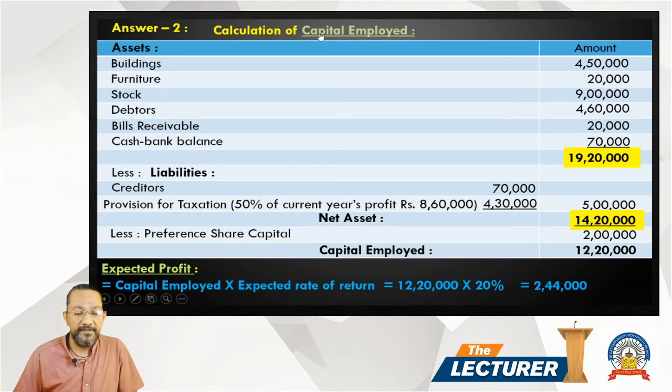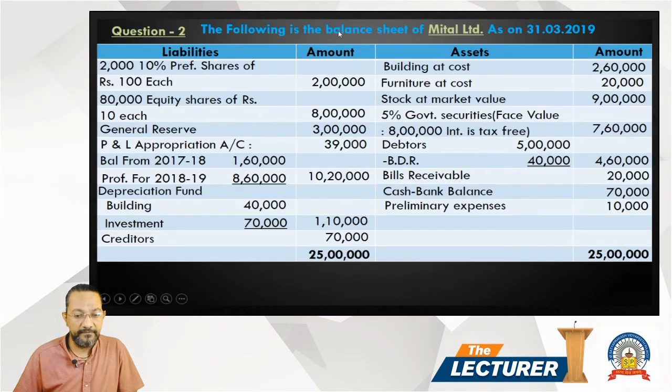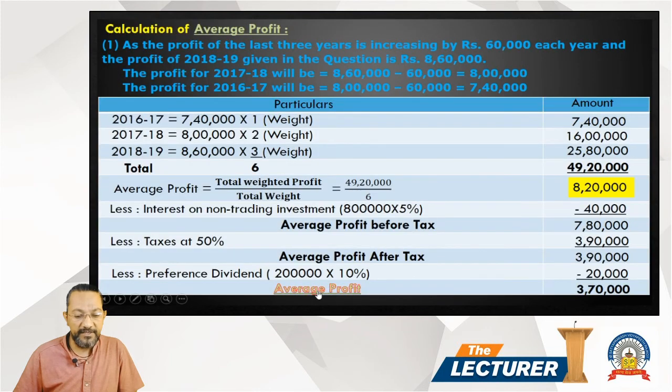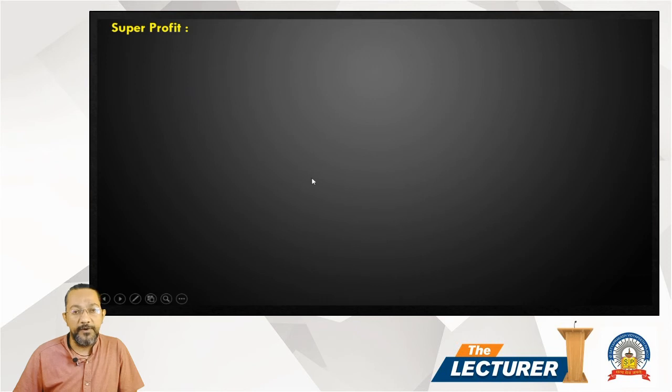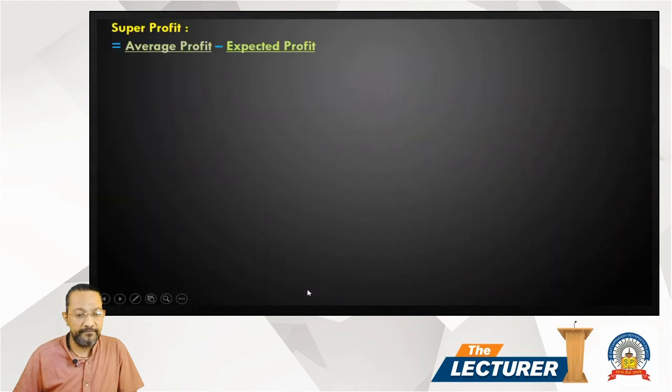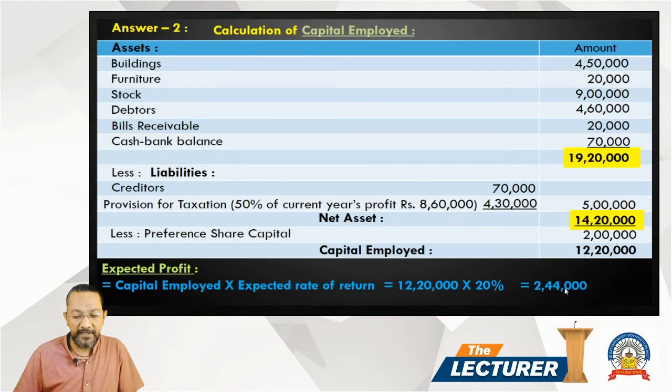Yeah friends, second working is complete. So next is super profit. Super profit is average profit minus expected profit. Average profit 3,70,000 and expected profit 2,44,000.